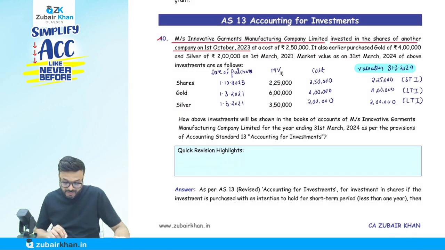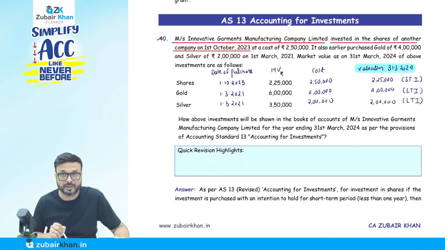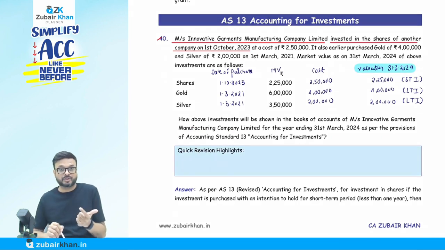And they ask you here, how will the investment be shown in the books of Innovative Garment Manufacturing Company Limited for the year ending 31st March 24, as per the provision of Accounting Standard 13, accounting for investment. Now the question arises for the valuation: cost, I am going to say long term or current. In case of current, cost or fair value, whichever is lower. In case of long term, usually at cost.